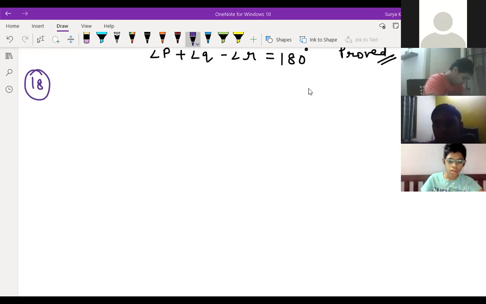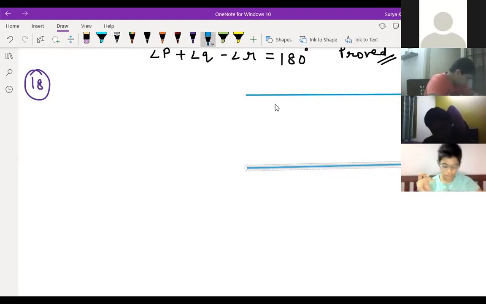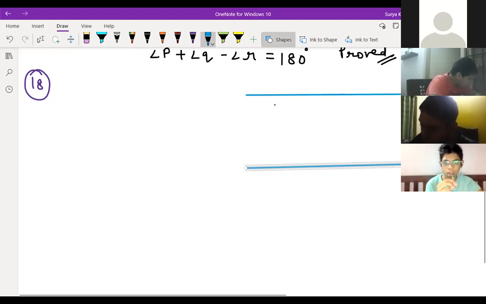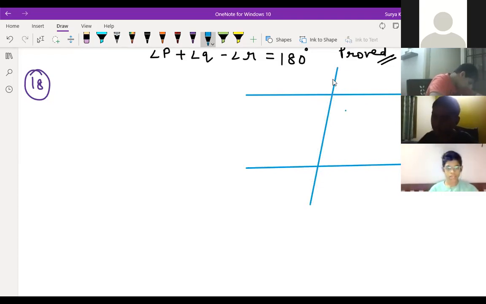Okay. So in this question number 18th, AB is parallel to CD. I'm just drawing here AB is parallel to CD. And EF is the transversal. A transversal T cuts them at E and F respectively. So I want to make the transversal over here. This is a transversal which cuts at E and F. AB is parallel to CD.